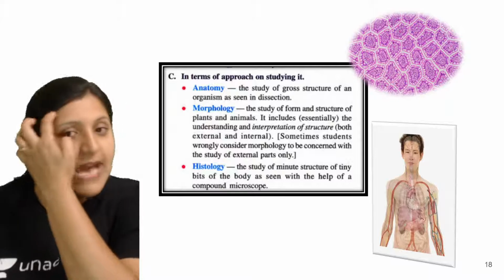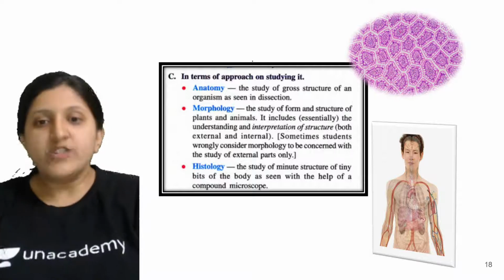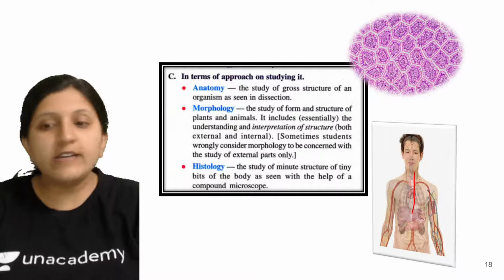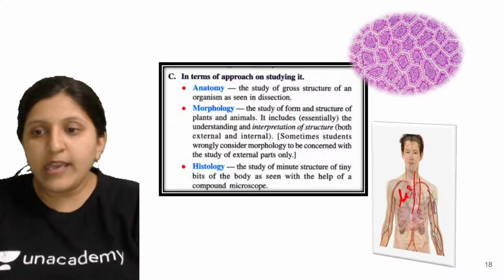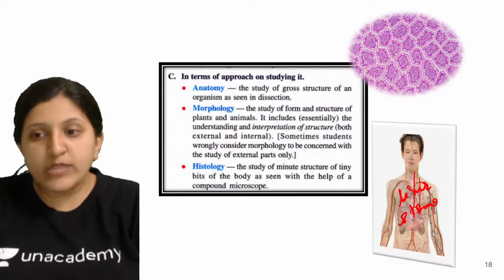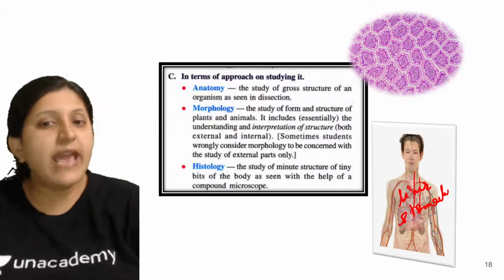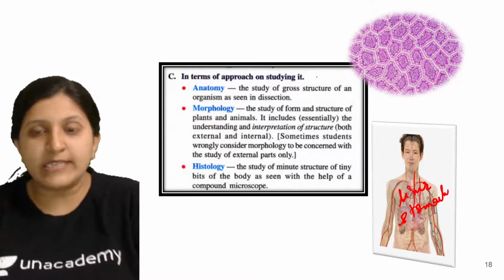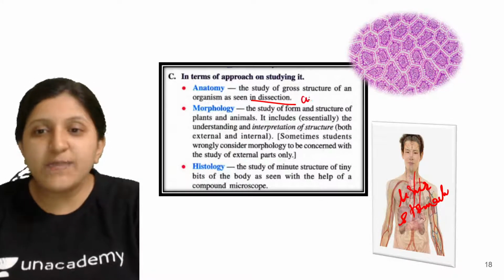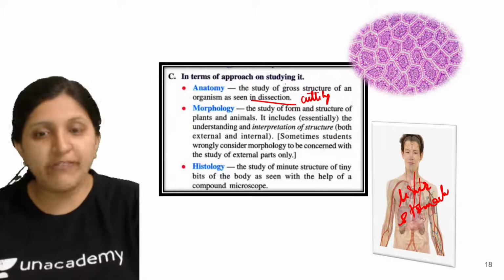Let's have a look at anatomy now. Anatomy is basically internal structure. You can see here internal arrangement is seen. We will be studying the liver, the stomach, the kidney and the intestine, and how exactly they are arranged. Each and every internal organ is studied in detail by taking a dissection. What is dissection? It is cutting open the organism or an organ, and then we study that.